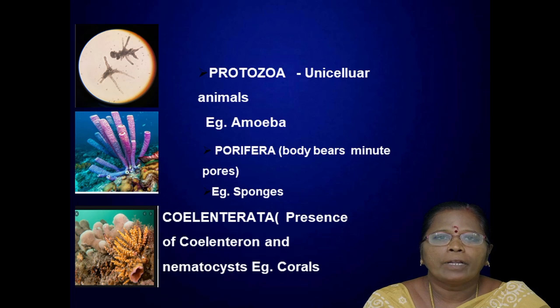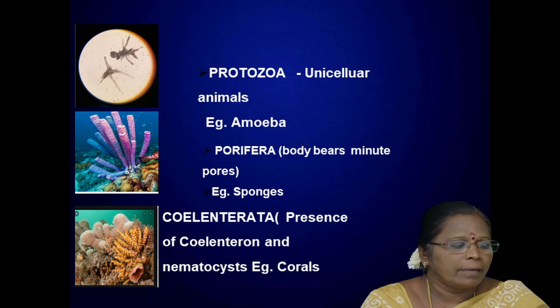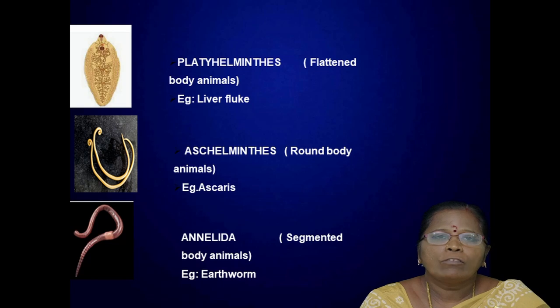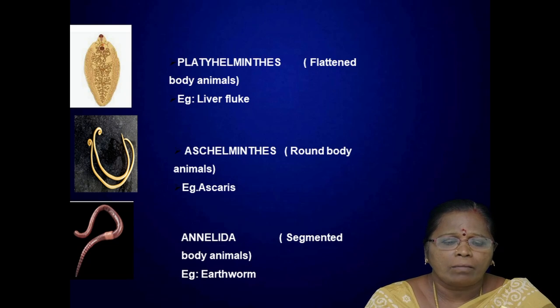The third phylum is the Coelenterata. They have a coelenteron, that means a cavity. Moreover, these organisms have stinging cells, so they are also known as the Cnidaria. They are placed under the phylum Coelenterata. Next is the phylum Platyhelminthes. The flattened-body animals are placed under the phylum Platyhelminthes. Example, the liver fluke. Most of the members placed under the Platyhelminthes are parasitic organisms.